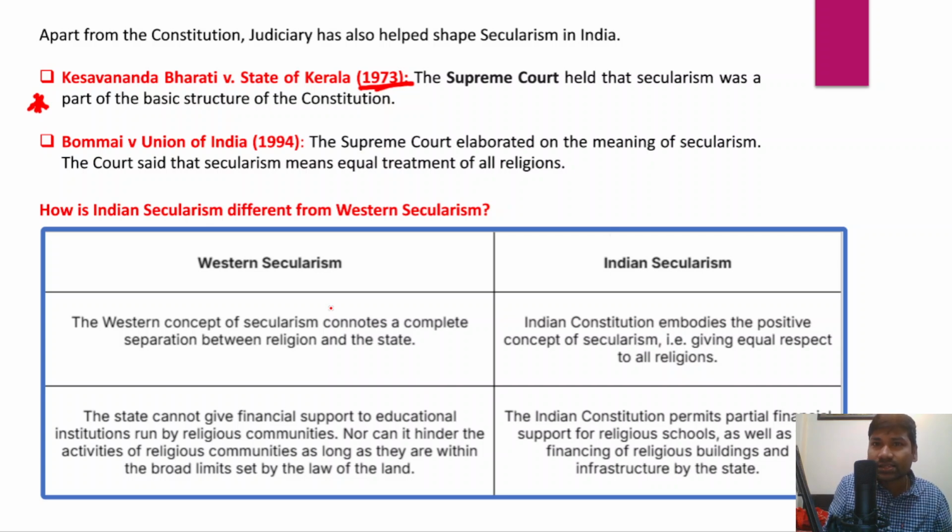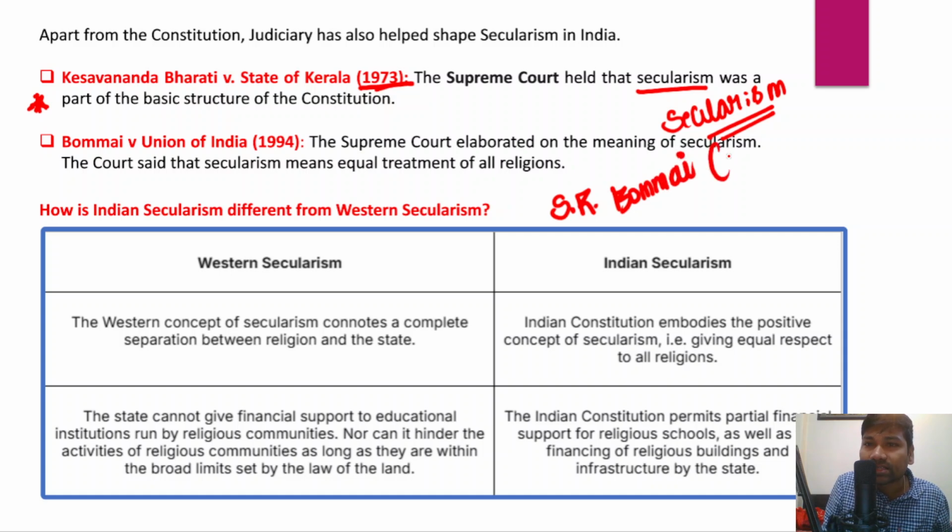Now, in this case, the Supreme Court has held that secularism is part of the basic structure doctrine. And similarly, there is another case called S.R. Bommai versus Union of India, of 1994. In this particular case also, the Supreme Court further elaborated on the meaning of secularism.